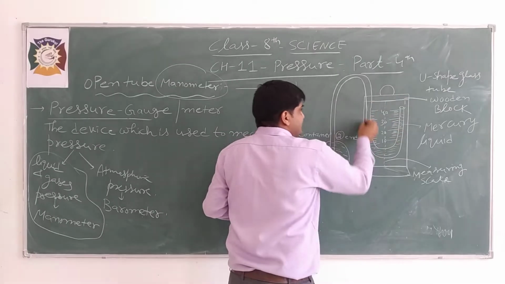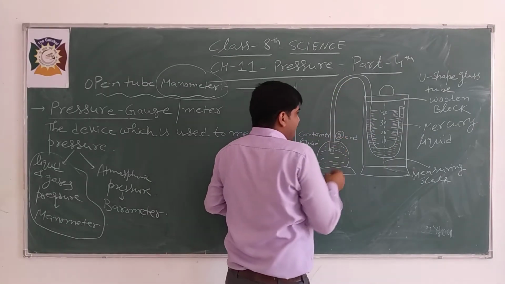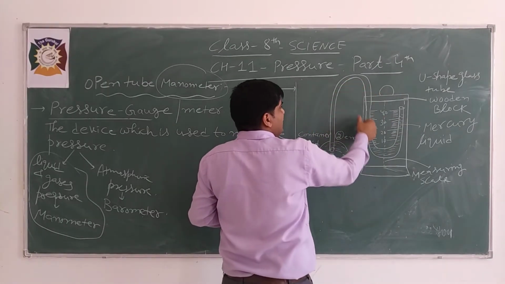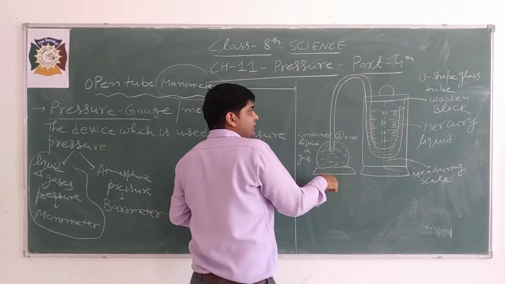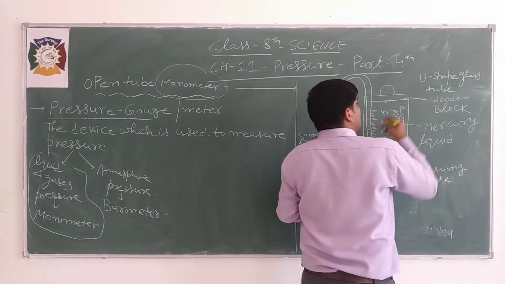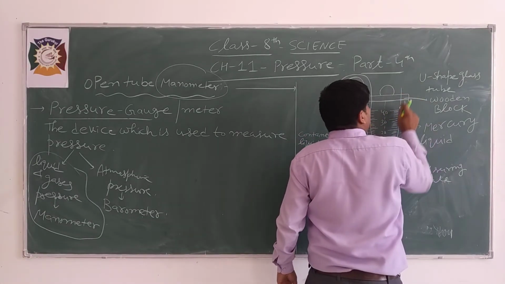So we can measure it if we put the second end of this glass tube inside this container, and this end stays open, this is the open end.